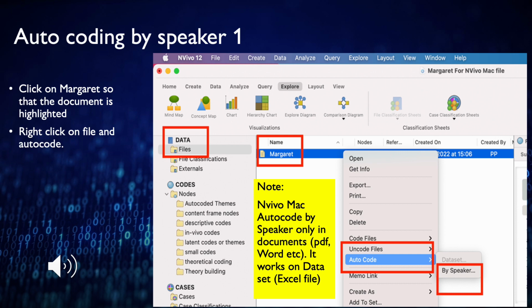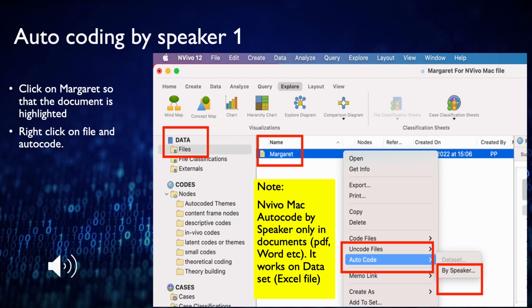However, there are always debates about whether to do this or not to do this, because it is important to know sometimes what the interviewer is saying and what the interviewee responds to, especially if it is more social constructivist type of research, where we are acknowledging that the conversation in the interview is a product of interviewer and interviewee. So you have to make that decision prior to autocoding by speaker.